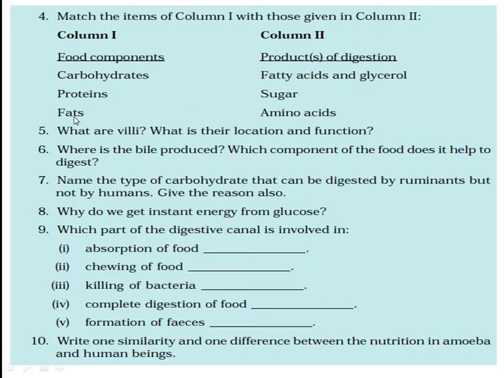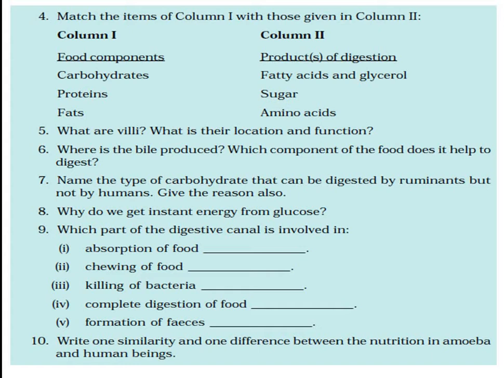Fats are converted into fatty acid and glycerol. So carbohydrate into sugar, proteins into amino acids, and fat into fatty acid and glycerol. So these are the simple objective questions.